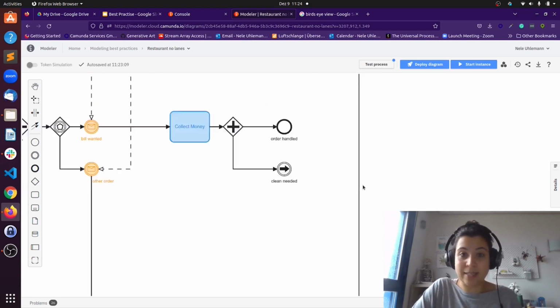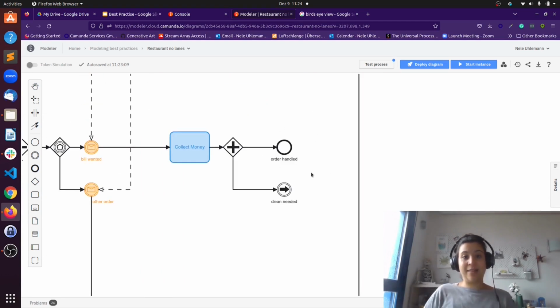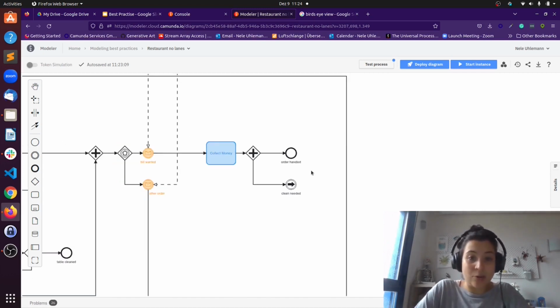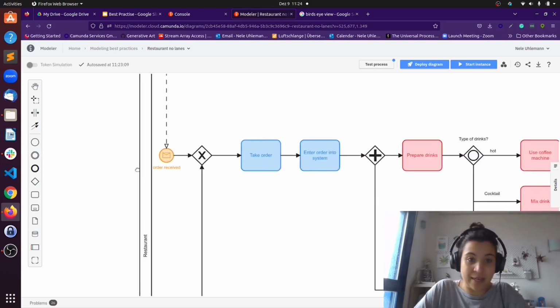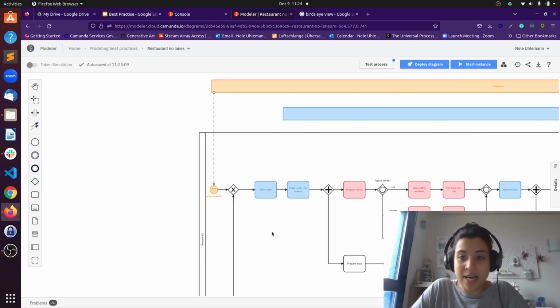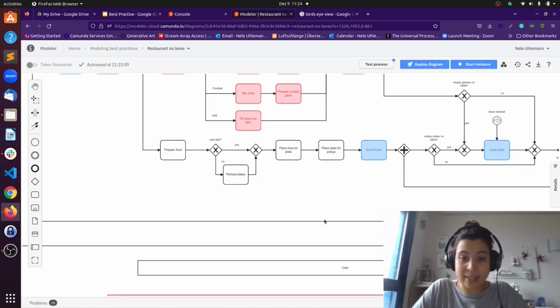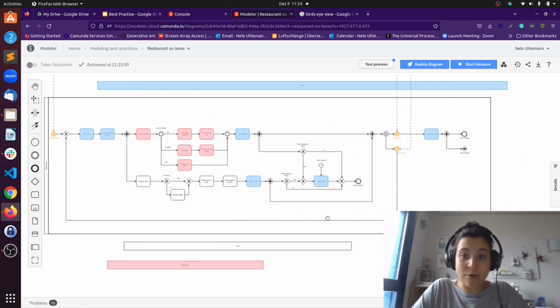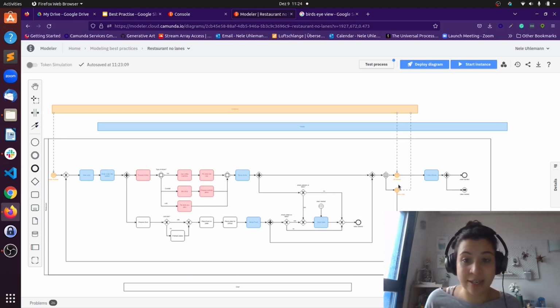Also, what we can see here is that from the perspective of a restaurant, we have a good end event that says order handled. And also here at the start event, we have something called order received. That already gives us a good indication and makes the process more clear, because now we see where we really wait for internal or external input and where we can do things as an organization. And that's already a tidied up view of the process model.